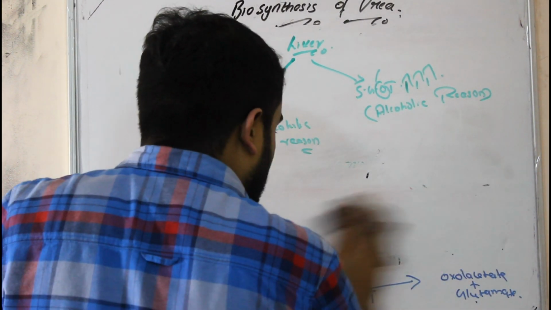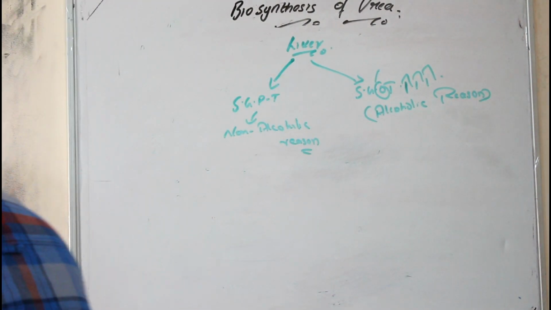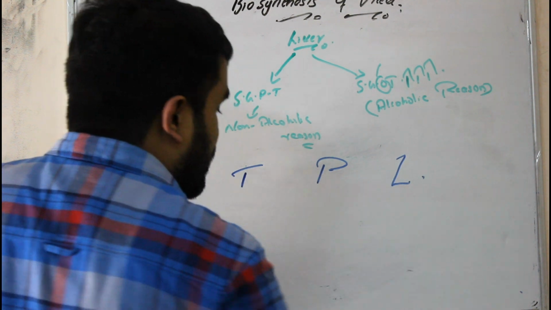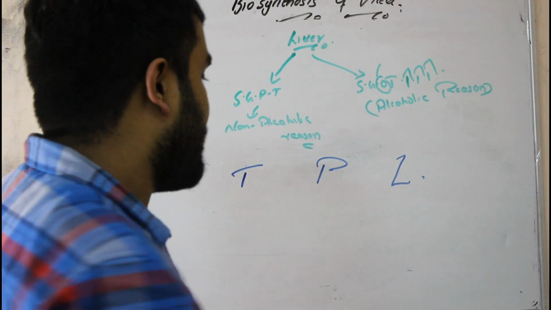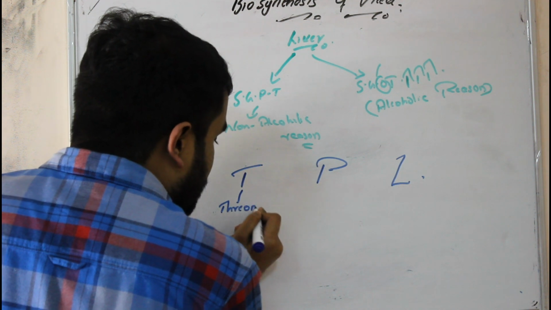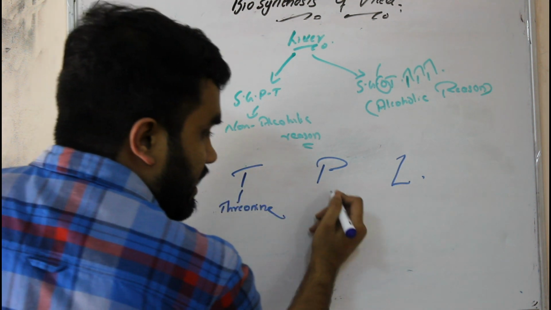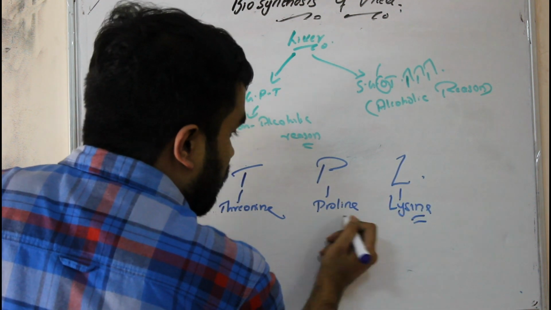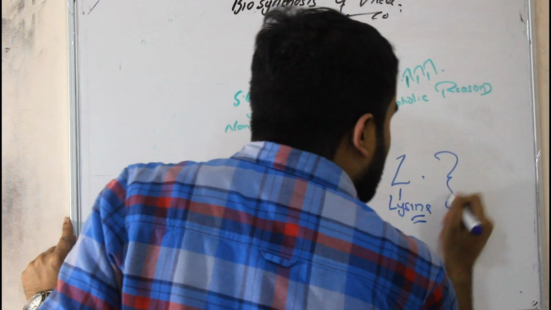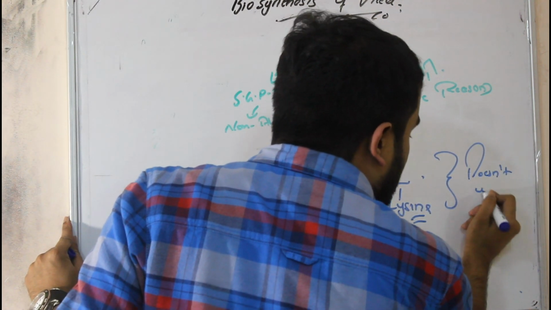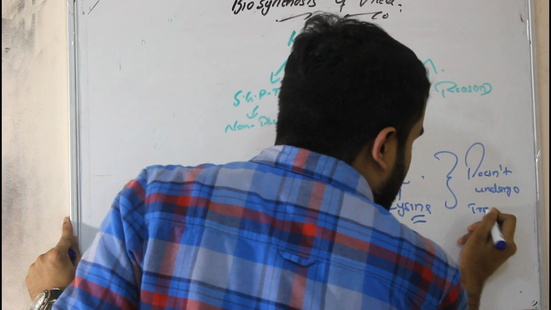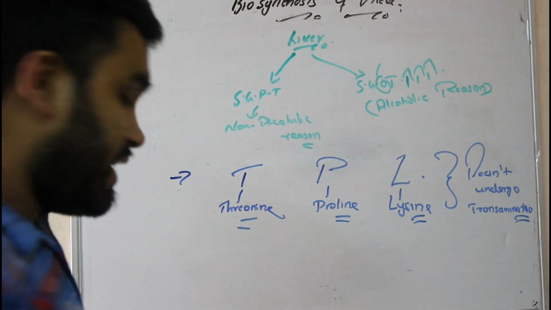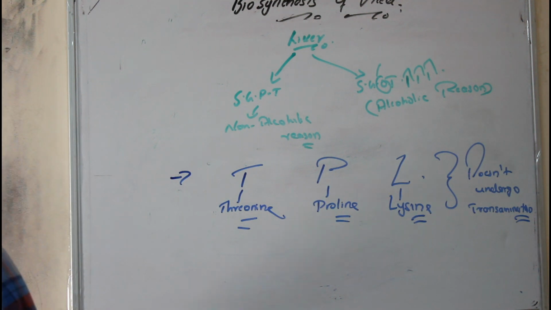In transamination, all we Indians know IPL, right? Just make it TPL. There are three amino acids which don't undergo transamination. T for threonine, and also tryptophan and tyrosine, remember that. P for proline and L for lysine. So these three amino acids don't undergo transamination.